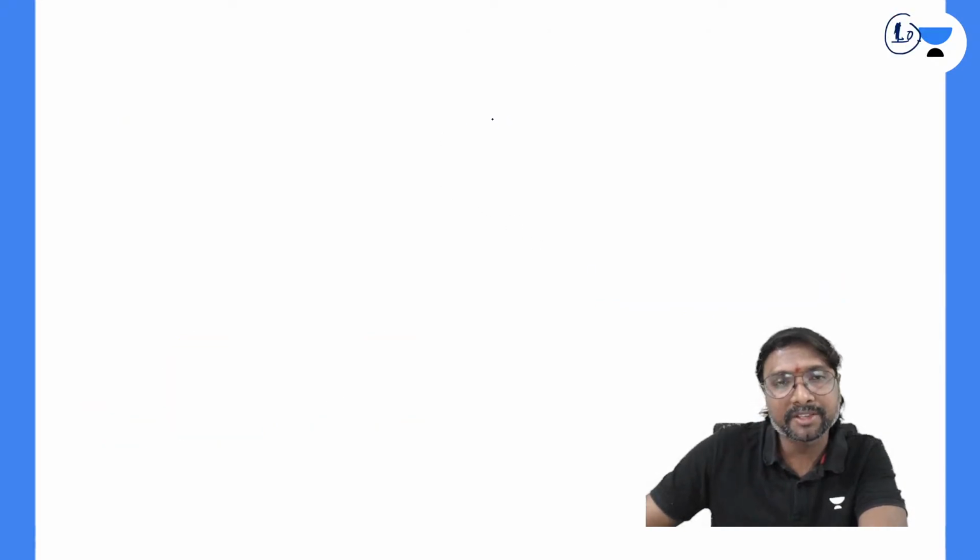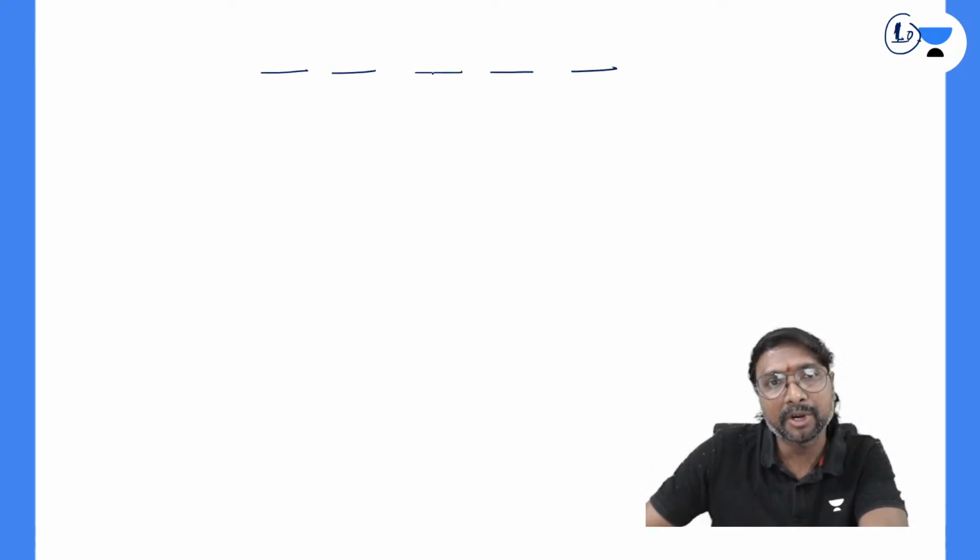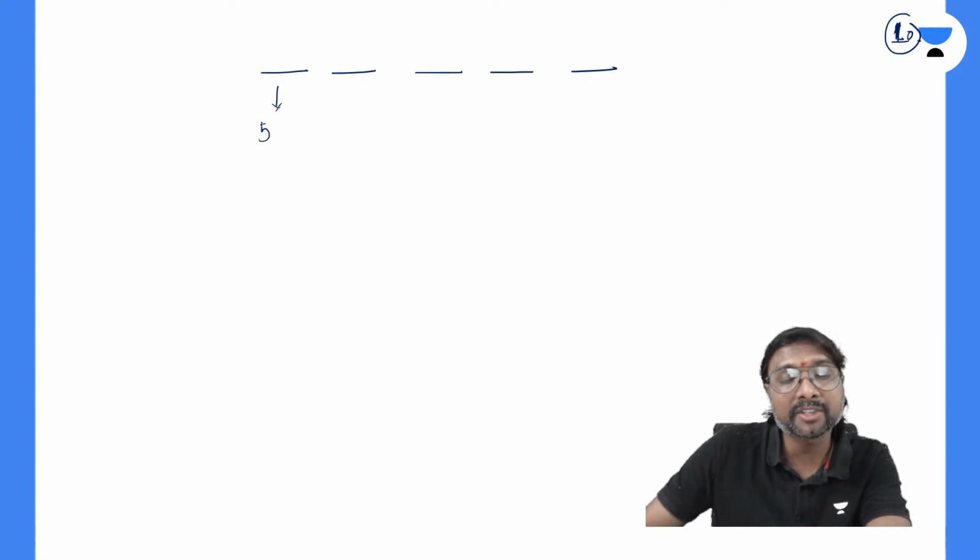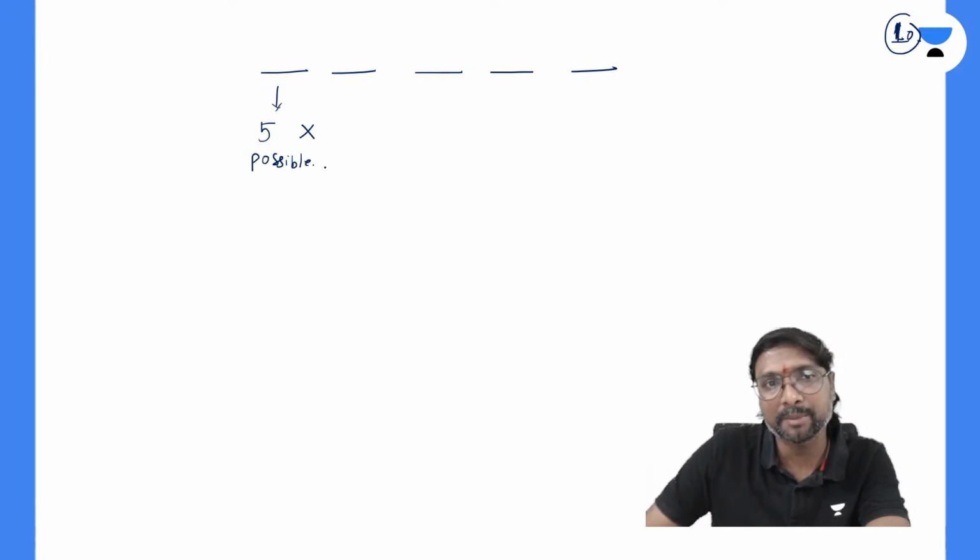At the units place, so total 5 places are there, a 5-digit number: 1, 2, 3, 4, 5. Here, how many numbers can we place? Either you can go from the left side or the right side. Here, 5 numbers are possible to place out of these given numbers.